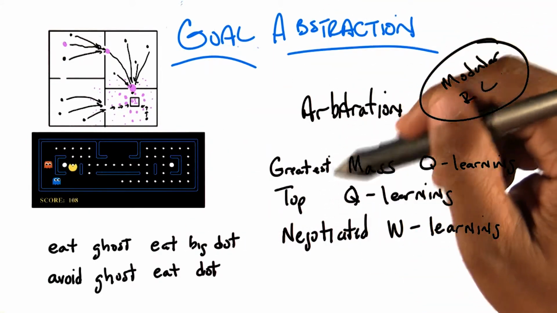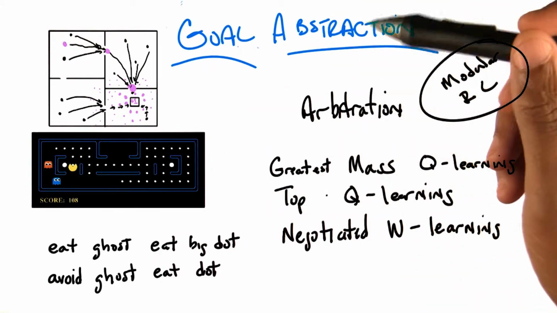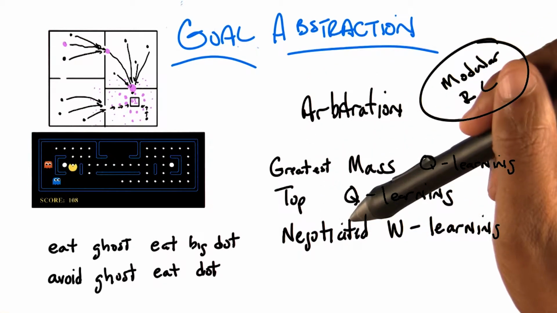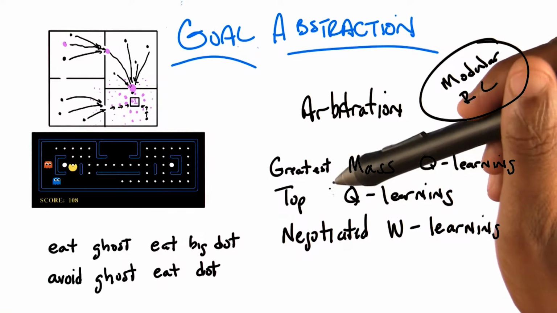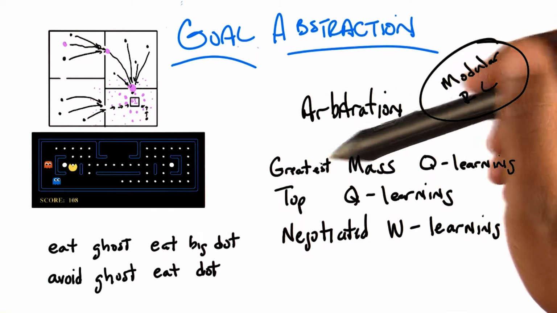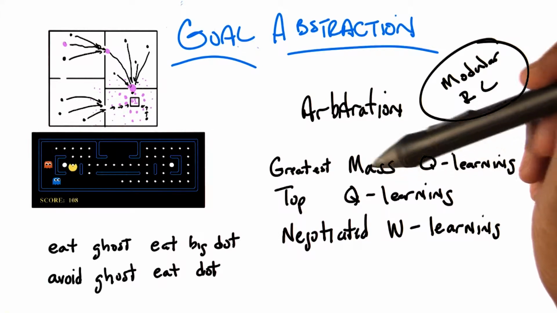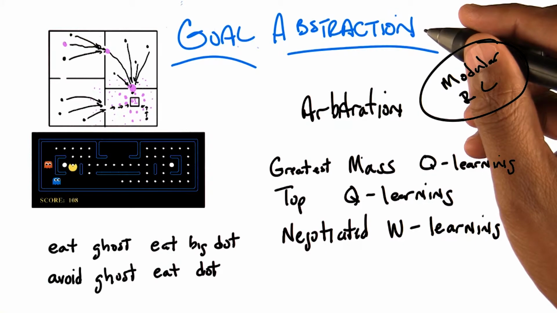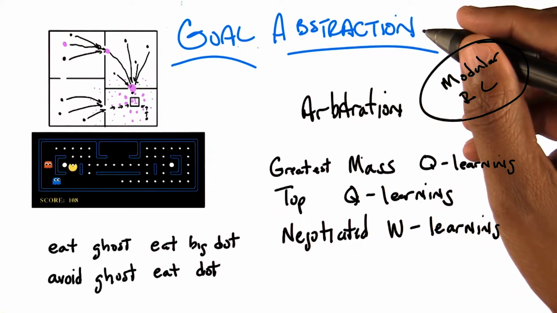And there are lots of ways you might imagine doing this. Here are three of the more popular ones, each of which has strengths and drawbacks. They're the kind of things you would come up with if you were given 5 minutes on a test to come up with something. So here are the various arbitration techniques. The simplest one is greatest mass Q-learning, which, well, Michael, what do you think that means? It means greatest mass Q-learning.